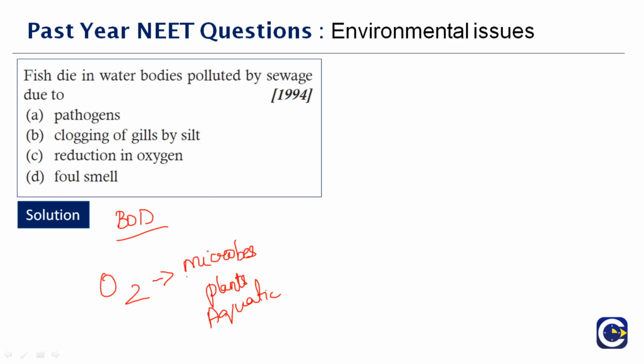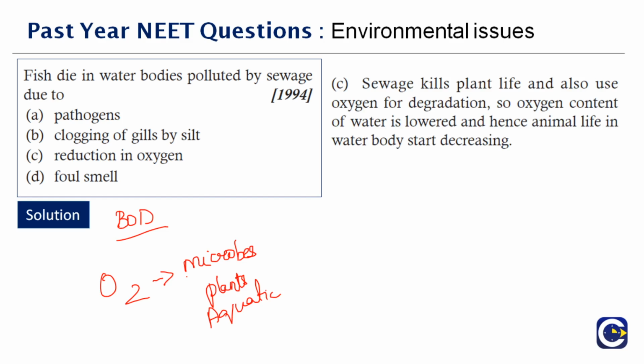So what happens here is the most affected part is the aquatic organisms. They will not be able to get the dissolved oxygen which is there on the top layer. Sometimes the plants or the microbes, they cover the surface of the water, thereby becoming a block. The sun rays or the oxygen will not penetrate into the water surface and reach them. So fish die in water bodies polluted by sewage is mainly due to the reduction in oxygen content. Therefore, the right answer to this question is option C.